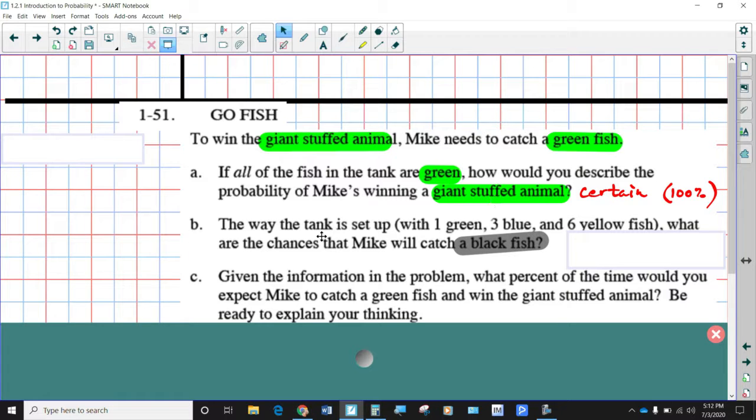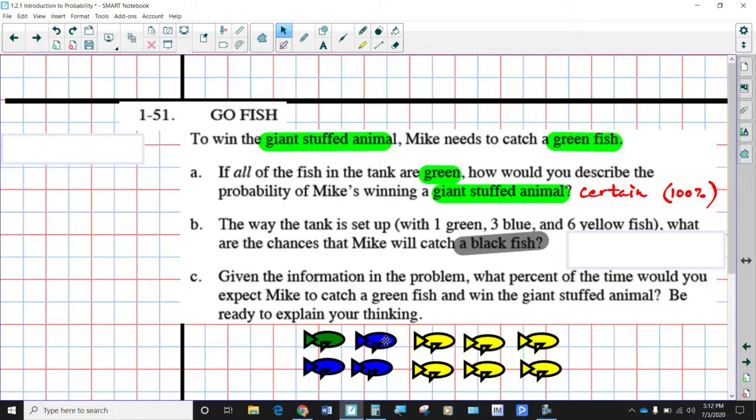At any rate, that would be a situation where you would have 100% certainty of picking a green, therefore getting the giant stuffed animal. The way the tank is set up, you've got 1 green, 3 blue, and 6 yellow fish. That's how we've got this set up down here. What are the chances of getting a blackfish? Well, do you see any blackfish there? No, you don't. So that means we're talking about a 0% chance. It is impossible to get a blackfish.